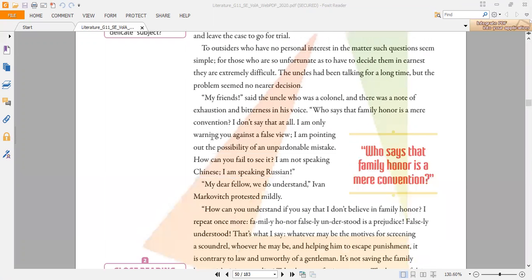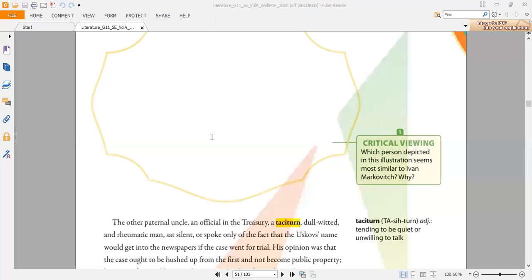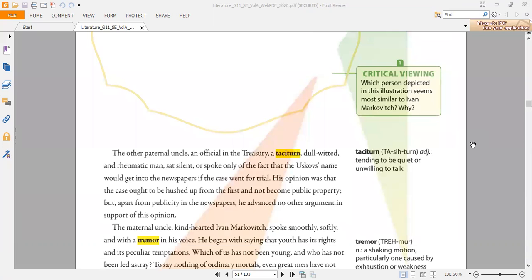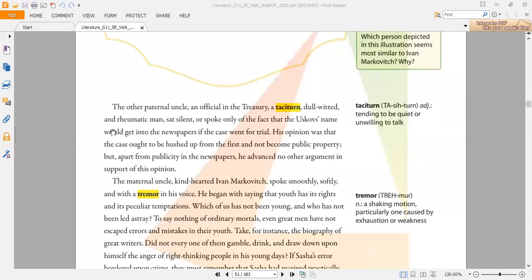After that, we have another vocabulary word that is called taciturn. Taciturn means tending to be quiet or unwilling to talk. So the opposite of taciturn could be a talkative person, someone who is talkative. Taciturn is an adjective, and the opposite could be talkative. Okay, so again, it means tending to be quiet or unwilling to talk.